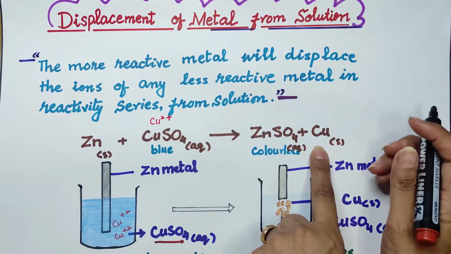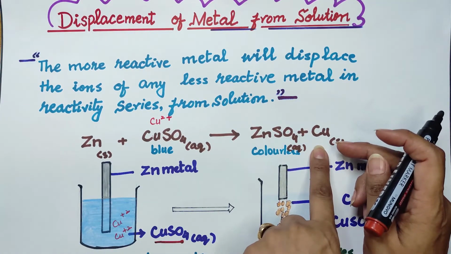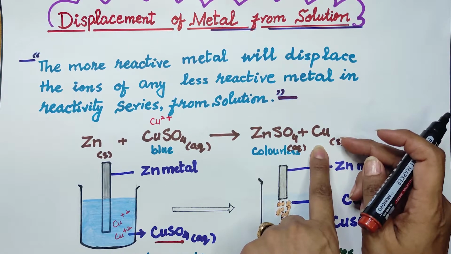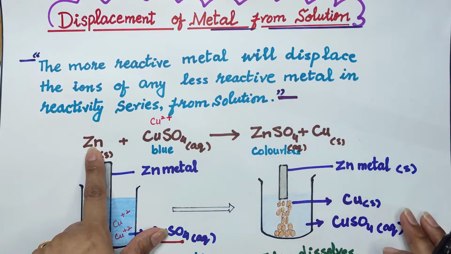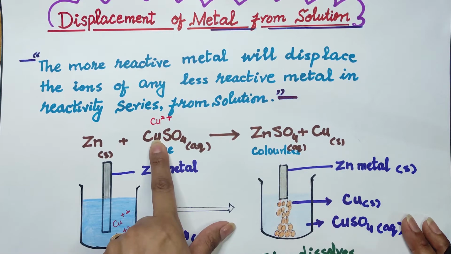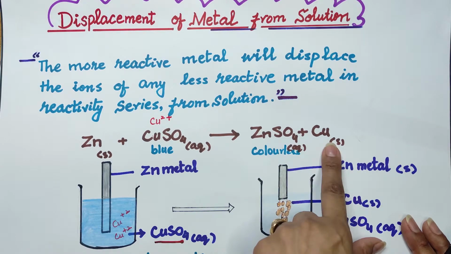Copper metal is of pink color, or the other color which is given, that is red brown color. Zinc metal is higher up in the reactivity series, so it displaces the copper ion from its solution to form zinc sulfate and copper.